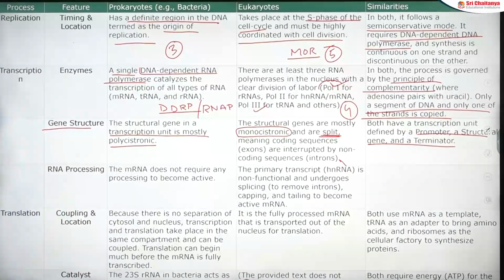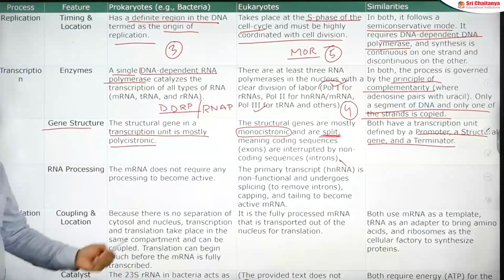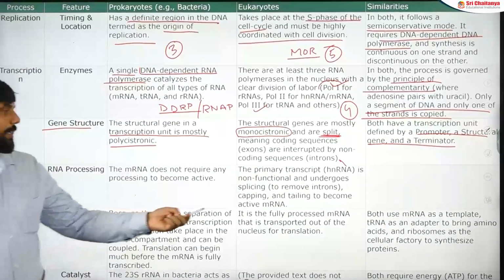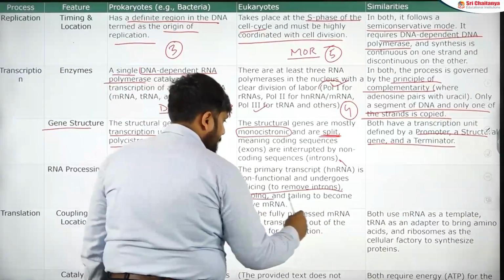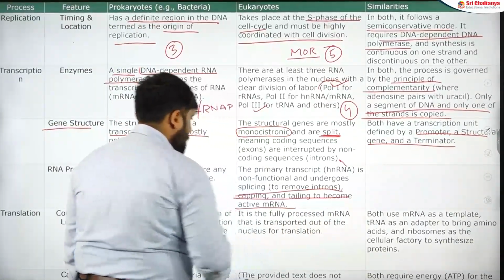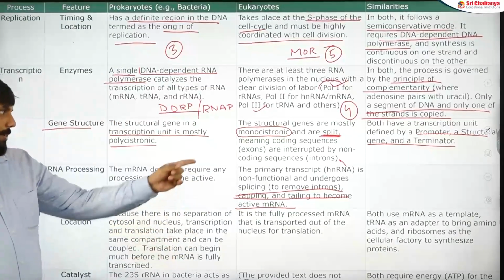Next one is RNA processing. The prokaryotic RNA does not require any processing to become active, but here you need processing, in which you have splicing, capping, tailing to become active RNA. So from hnRNA to mRNA you have to do that.